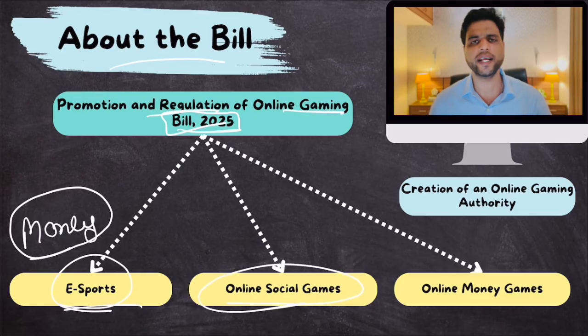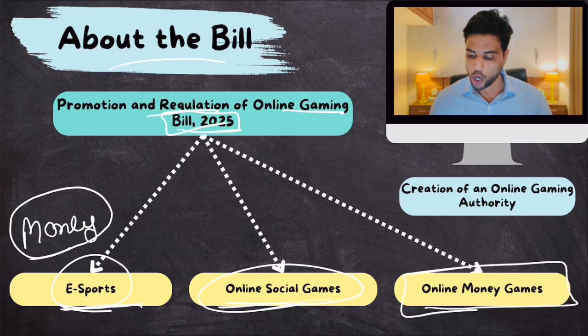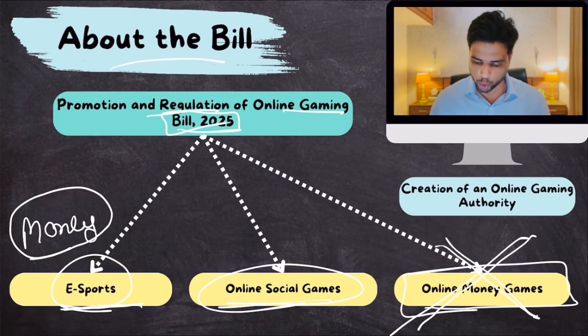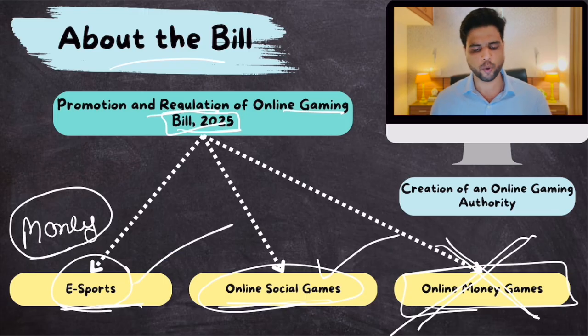Then online social games, like you're playing Ludo, Carom, chess online without money. So there are three categories of games: esports, online social games, online money games. Online money games have been completely prohibited. Online social and educational games, esports, they are promoted. And the bill also establishes an online gaming authority.